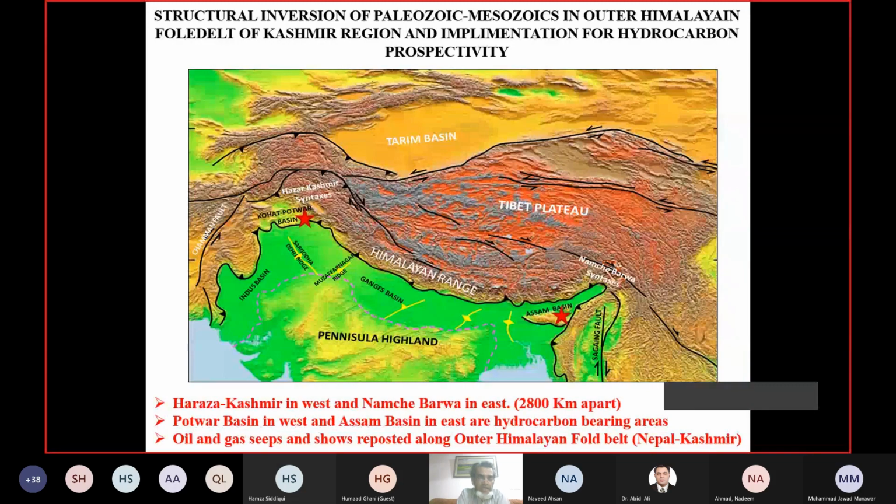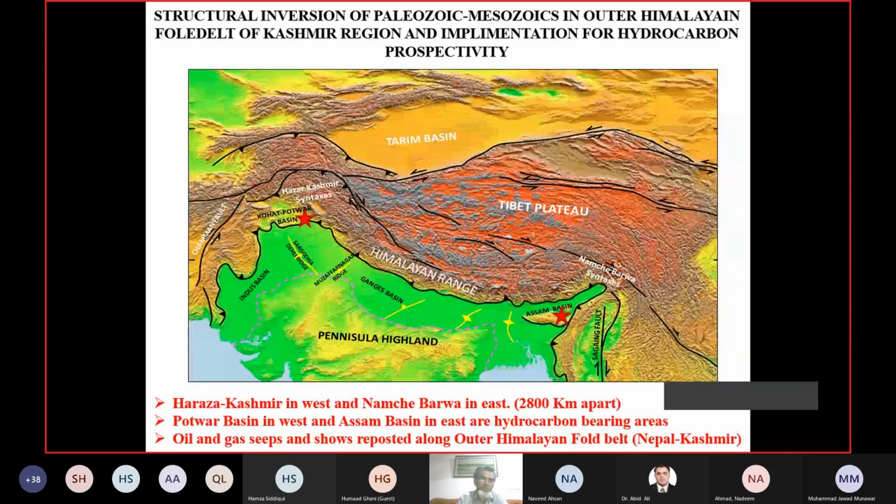So here is the first slide, and this is basically about the Himalayan orogen. If you want to see the whole key features, we can see the Himalayan range, the Indian Shield, the Tarim Basin, and then two prominent basins.